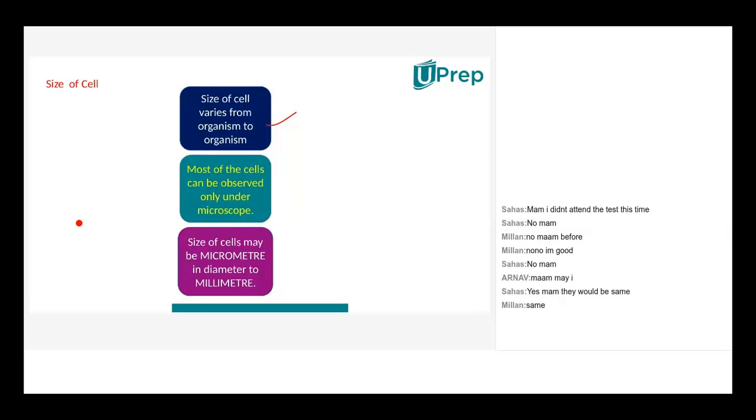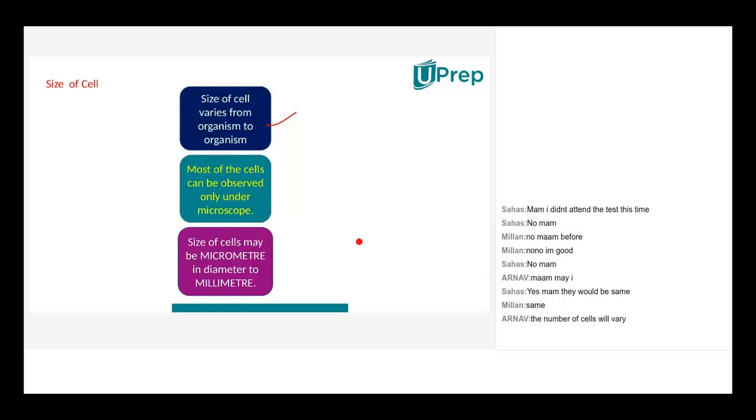See, here the statement is the size of cells may vary from micrometer to millimeter. It's 10 to the power of minus 6 to 10 to the power of minus 3. That's all. So 0.003 would be the difference. You may have size variation, but not much, so that it can be observed with naked eye.